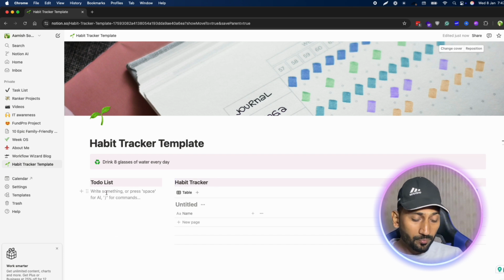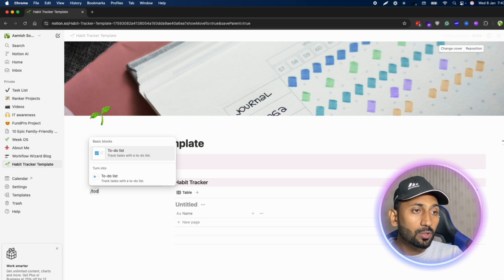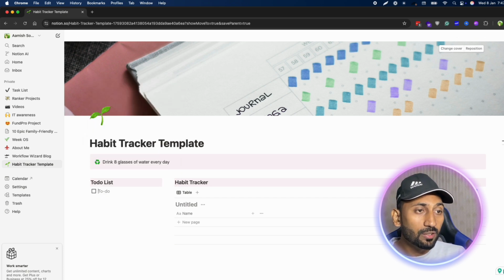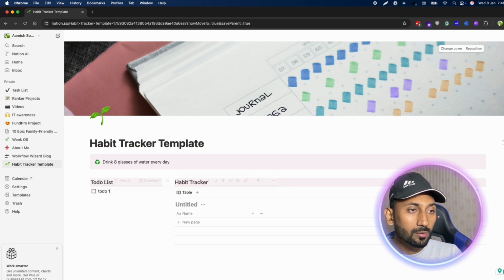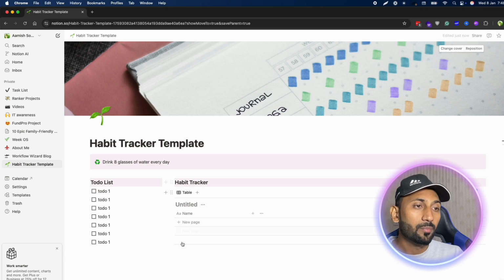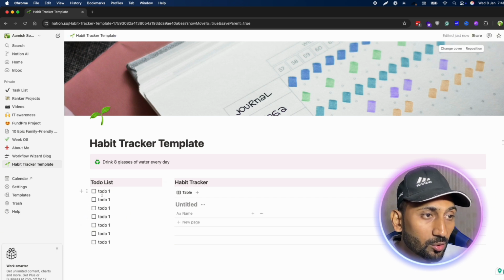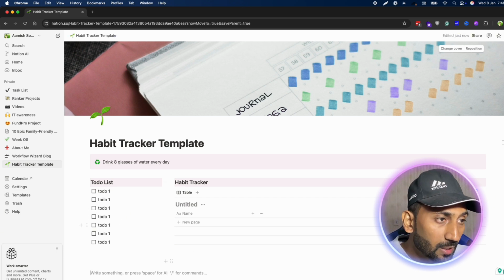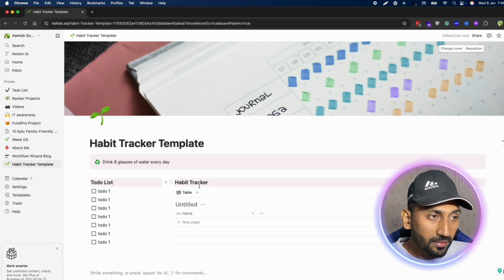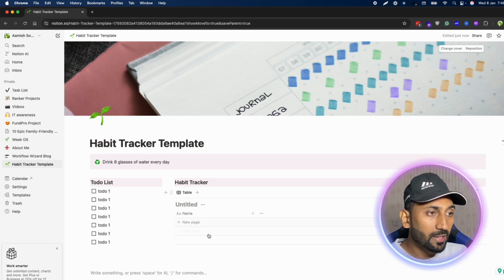In the to-do list, left sidebar, I will add a to-do list. You can just enter to-do list, and Notion already has a pre-built to-do list which you can use. You can add some general options here which users will actually use. I'm gonna add some dummy text here. All right, so this is gonna be our to-do list in the left sidebar, and in the right sidebar we actually have our habit tracker.